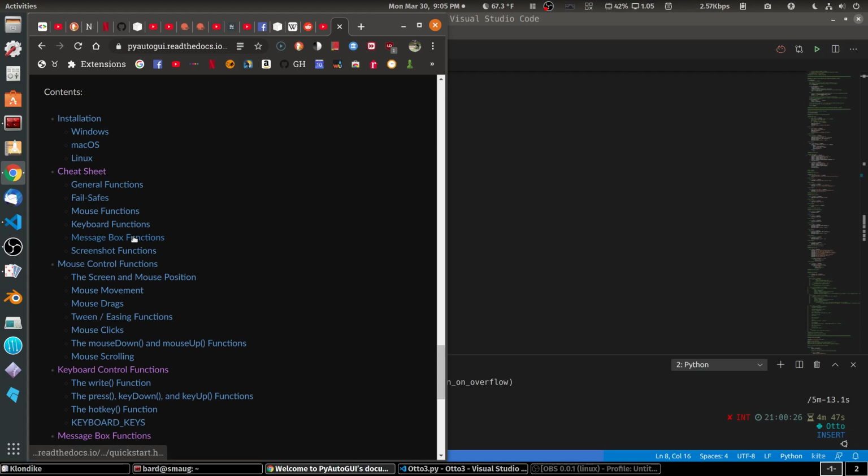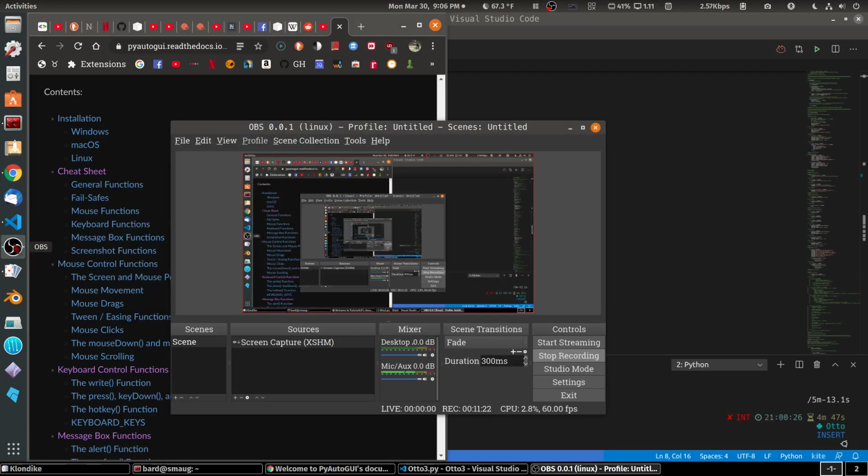Maybe I can do it actually with a message box. If I throw a message box up on the screen to kill whatever is being said, that might be a way to get around that. I'll have to look into it. But as you can see, I'm making good progress with this program, and I hope you're enjoying these demonstrations.